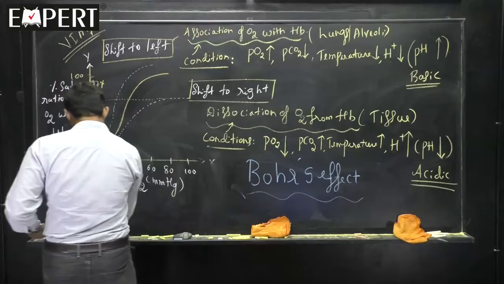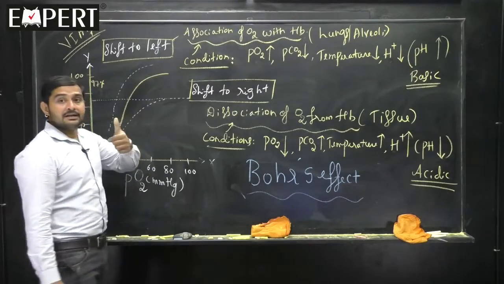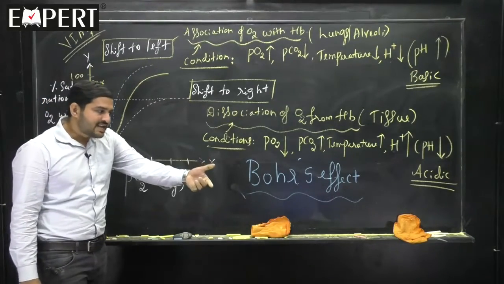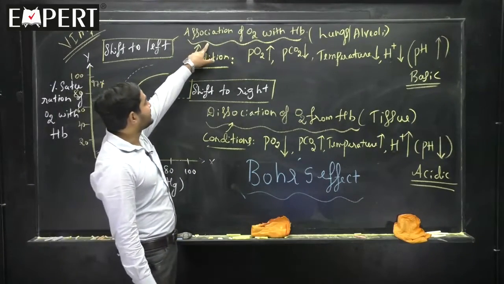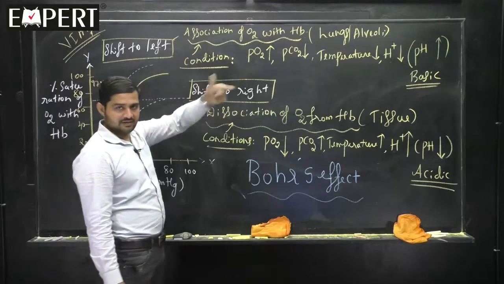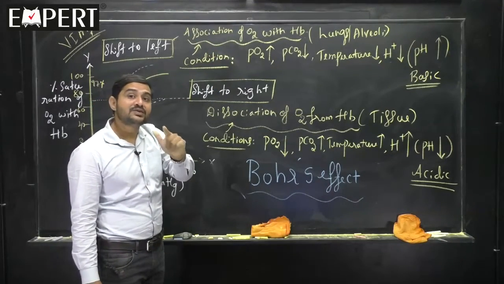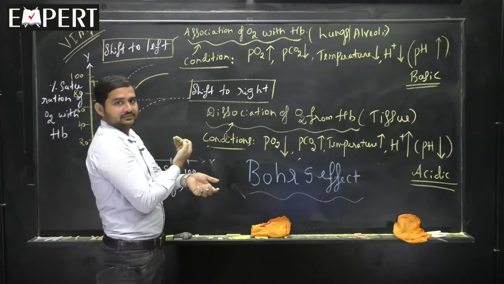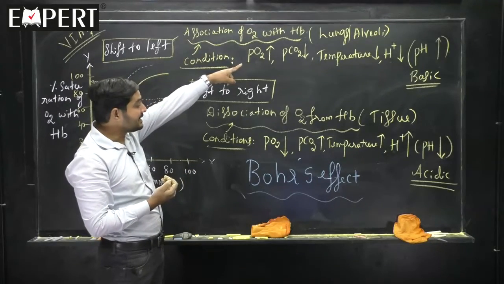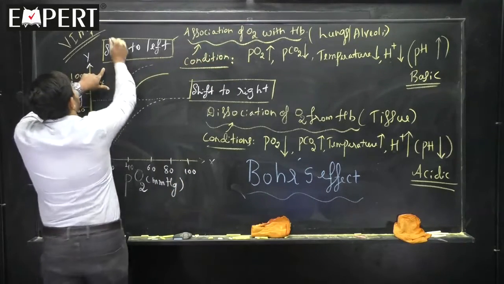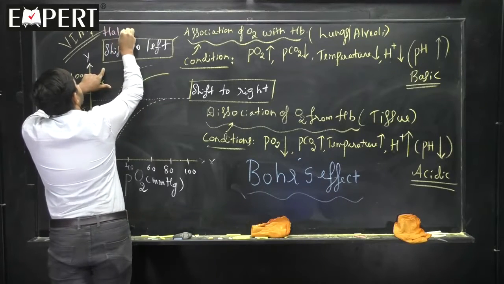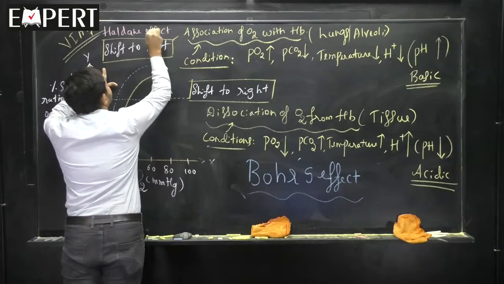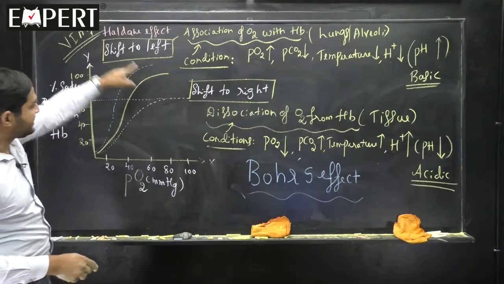Similarly, dissociation of carbon dioxide, association of oxygen, see now, association of oxygen with the hemoglobin occurs. At the same time, dissociation of carbon dioxide also occurs, right? Means give carbon dioxide, take oxygen. It occurs in which level? Lungs level, and that concept is called as Haldane effect. Clear? Haldane effect, Bohr's effect.